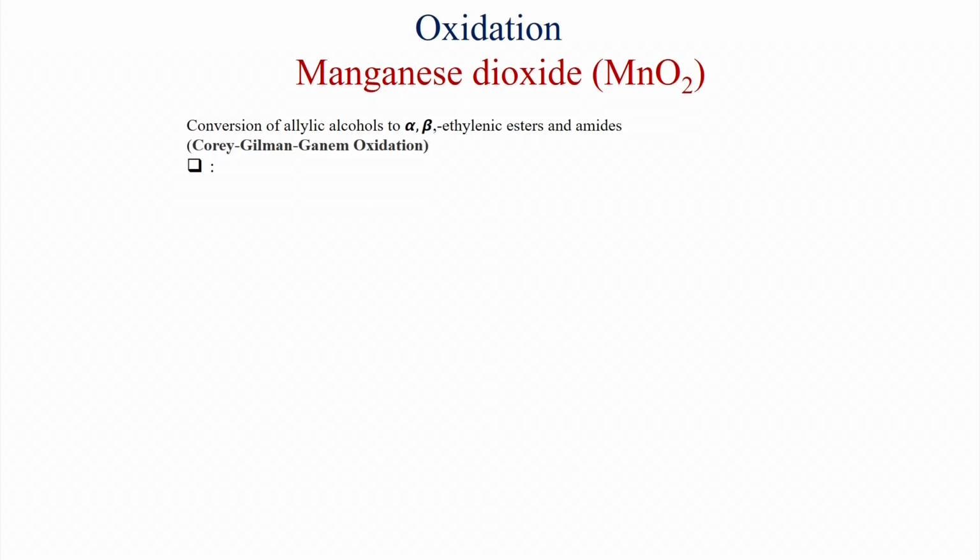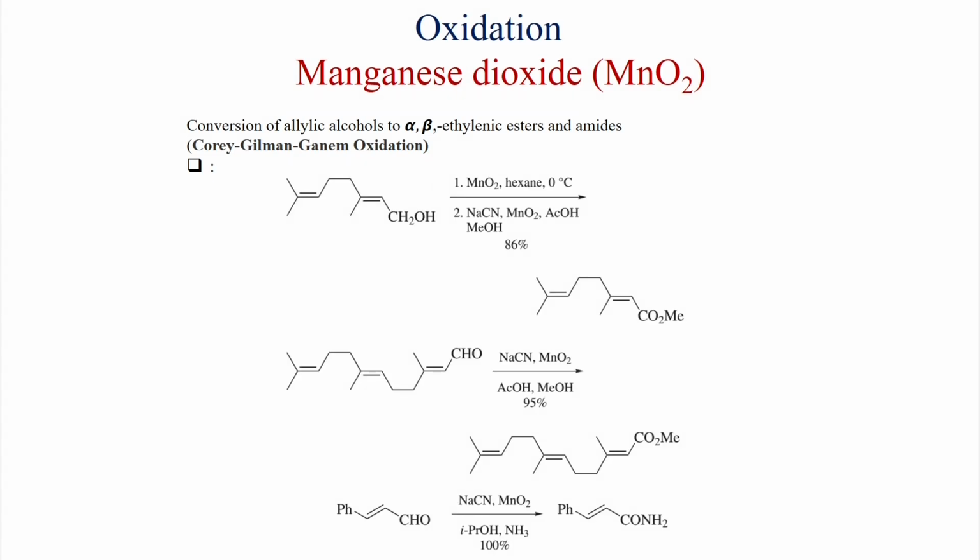Also, conversion of allylic alcohols to alpha beta ethylenic esters and amides is possible, which is called Corey-Gilman-Gonnem oxidation. So, here this geranyl alcohol is first treated with MnO2, hexane, 0 degree centigrade, it goes to the aldehyde, and that aldehyde can react with sodium cyanide, again oxidize with MnO2, and in acetic acid and methanol condition, it gives the ester. So, it is a procedure to convert an allylic alcohol to the alpha beta unsaturated ester.